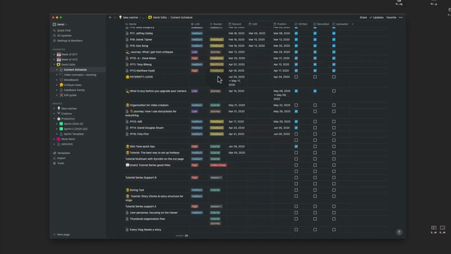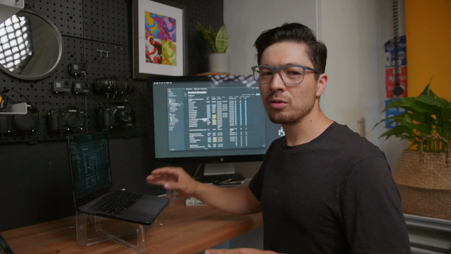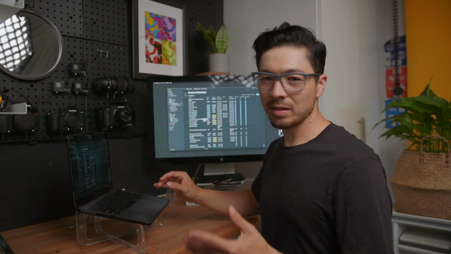So far it's been mostly feedback videos, but as I move out and make more videos like this, we'll start to see videos that fit that tutorial bucket and some things that touch that journey bucket. You have the ability to change your views and you have the ability to sort the table. That's very similar to other tools.